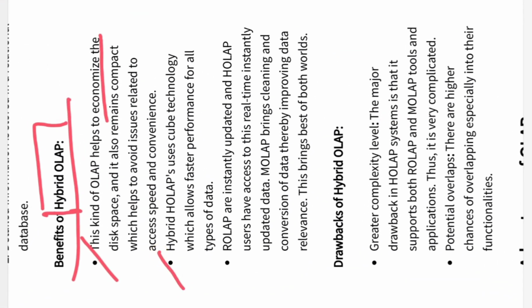Then the second advantage is that we are using the cube technology, means the hypercube, which allows the faster performance. And the relational OLAP we are using will perform better, the detailing will be performed much more. That's why the real-time performance, or the efficiency, will be faster.